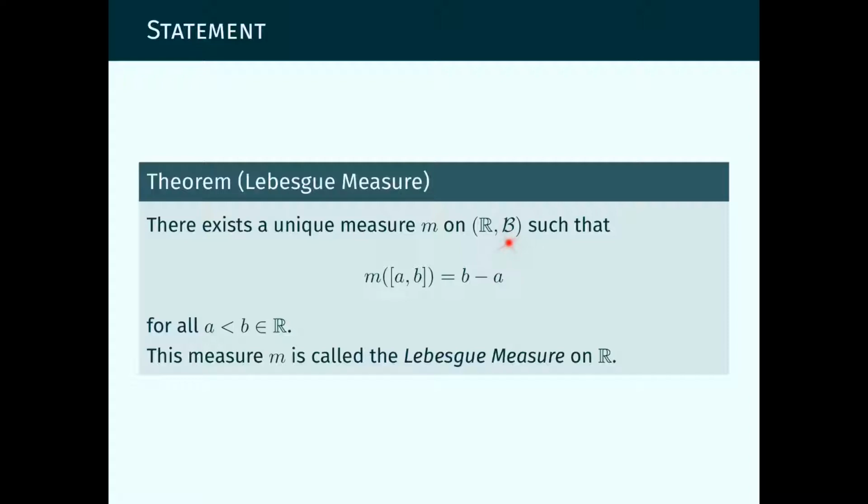So there is a unique measure on this measurable space here that assigns B minus A to any interval starting at A and ending at B for two finite numbers A and B with B larger than A. This measure M, this unique measure M, satisfying this equation for every A and B, it is called the Lebesgue measure on the real line.